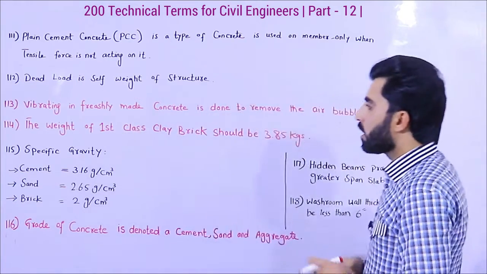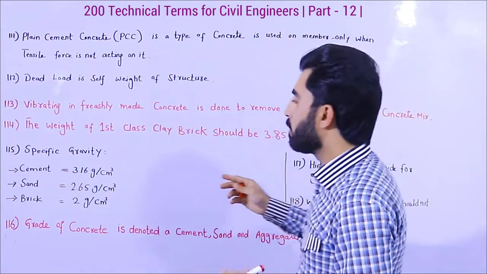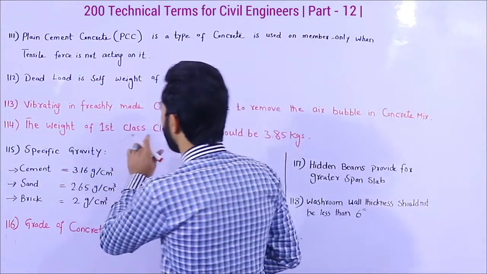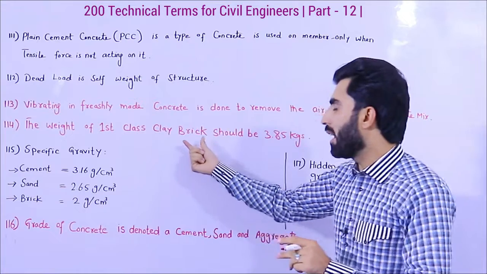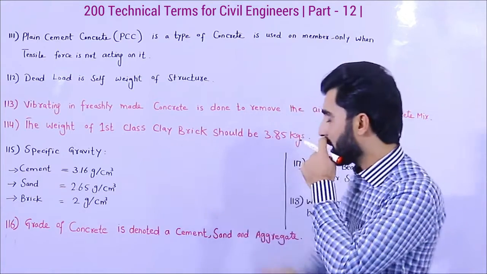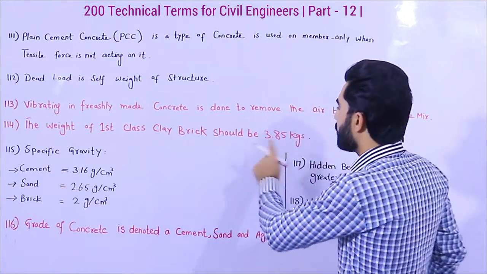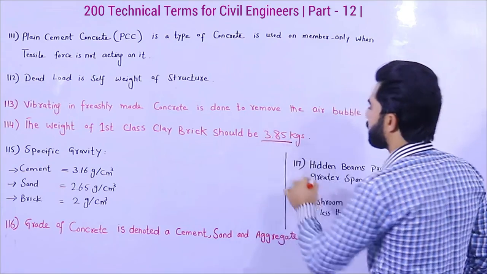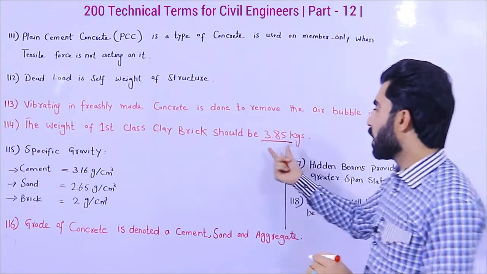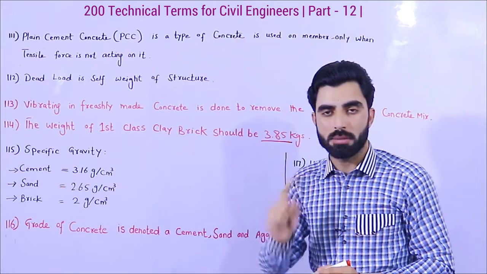The 114th term is about the weight of a first class clay brick. Clay brick, that is 3.85 kg. It should not be less than 3.85 kg, first class brick.